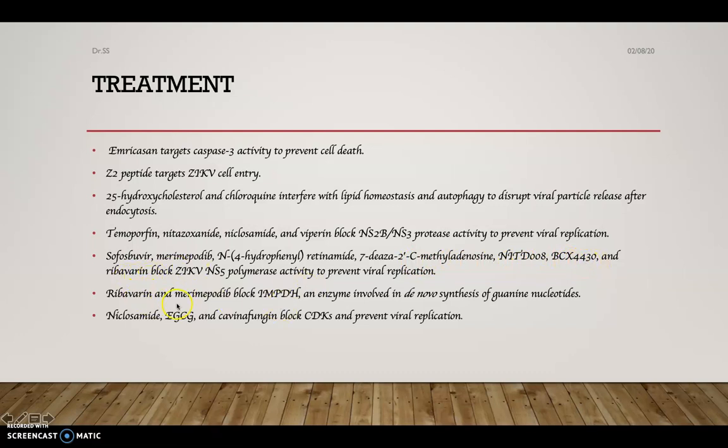And ribavirin and merimepodib block the enzyme involved in guanine nucleotides also, and viral replication is also blocked by niclosamide, EGCG and cavinafungin. Okay, these are the drugs which are under investigation, so they can be used for treatment, and step by step they will inhibit the viral actions.